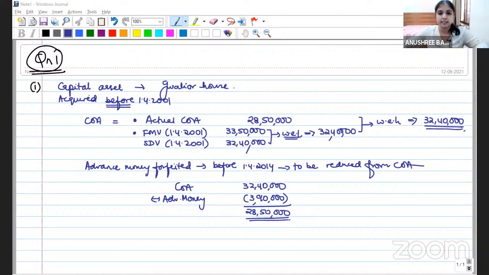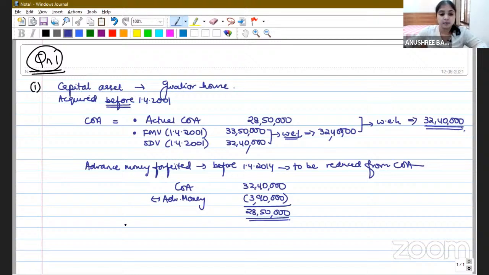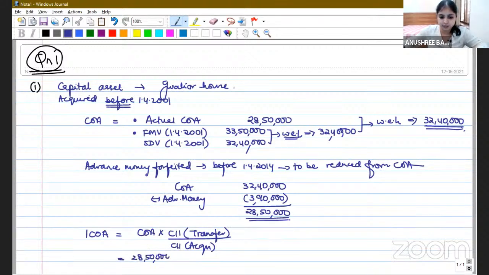Are we clear until here? Yes. So this is the number we are going to index. Now, what is the indexed cost of acquisition? How to compute? Cost of acquisition into CII of the year of transfer divided by CII of the year of acquisition. So our cost of acquisition is 28,50,000.